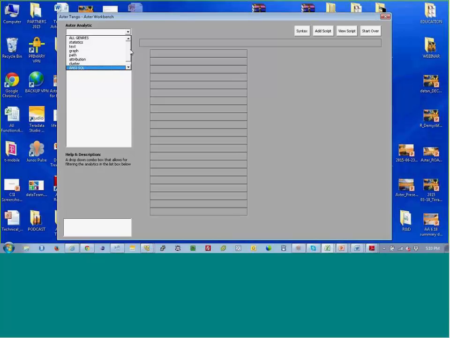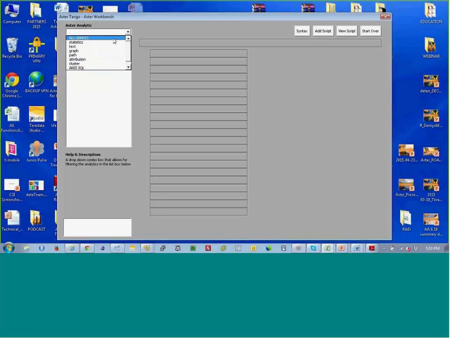Eventually what I would put in there is just generic statements that people use, right? Maybe there's a way to put in a statement for looking for a skew in a table or fragmentation in a table. Maybe I could just have a script that's generic to that, and I could run that. So if I come in here, I'll just click all genres for now, but you'll see statistics, text, graph, path, attribution, clustering.